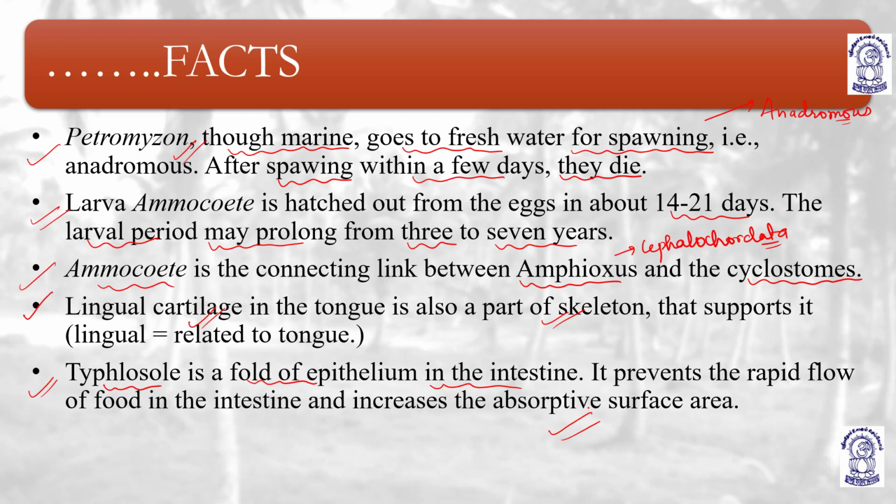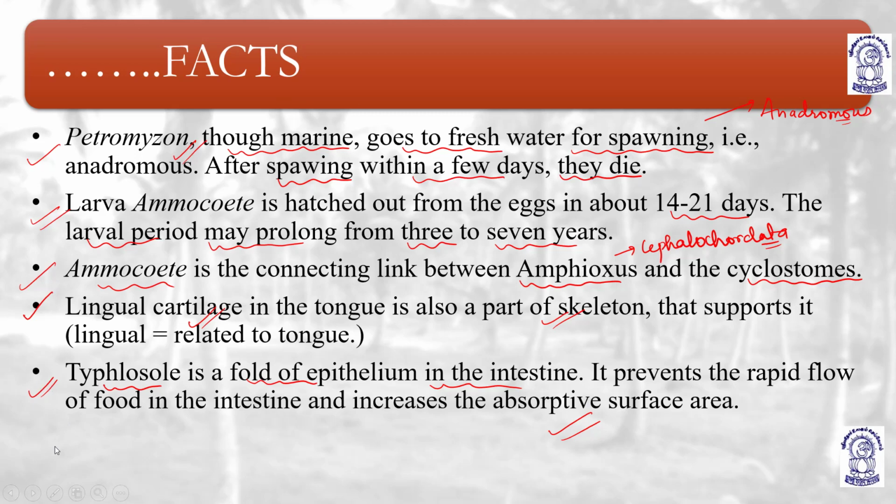Ammocoetes is considered to be a connecting link between cephalochordates and cyclostomes. Lingual cartilage in the tongue is also a part of the skeleton that supports the tongue. Then typhlosole is a fold of epithelium in the intestine. It prevents the rapid flow in the intestine and increases the absorptive surface area. Okay, so I hope, is this clear?